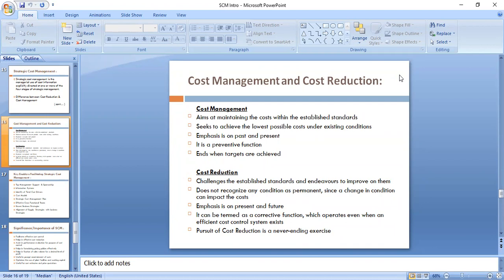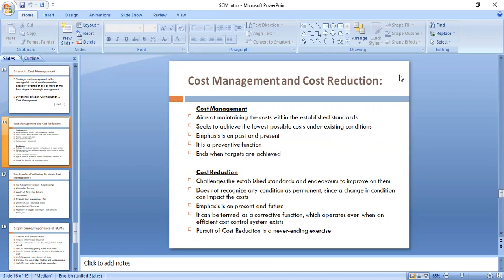Then the second point: cost management seeks to achieve the lowest possible cost under existing conditions, right? So you are not changing the existing conditions and you are trying to achieve lower costs. Cost reduction does not recognize any condition as permanent. So they will go for research and development and try to challenge it. They will try to change it because they are not thinking that it is going to be permanent, since a change in condition can impact the cost.